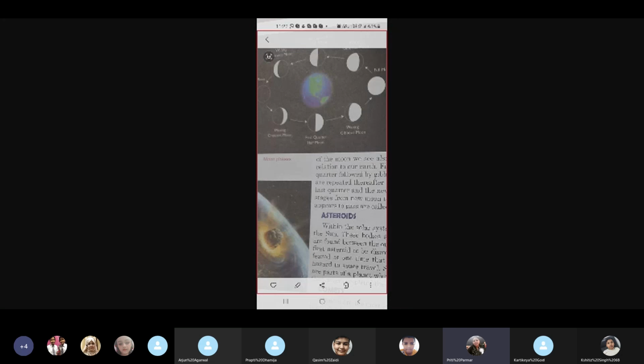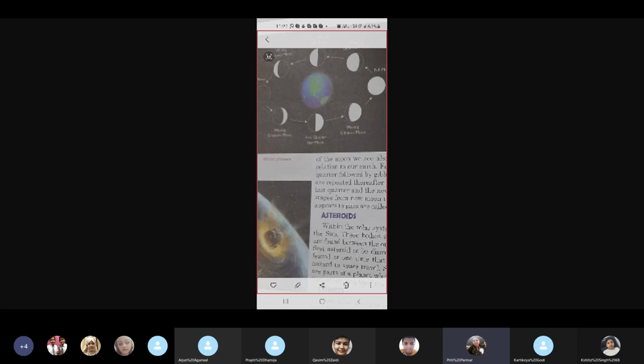Now, if you see the full moon, you'll see a number of craters, a number of shades. The moon doesn't appear fully white. There are a number of craters, there are a number of shadows of high mountains, etc., and ridges on the moon's surface. So look at the full moon and observe these features. You'll see them. If you look at the full moon, you'll see that it is not fully white. It basically has some black shades, and those are the craters and mountains, ridges, etc.